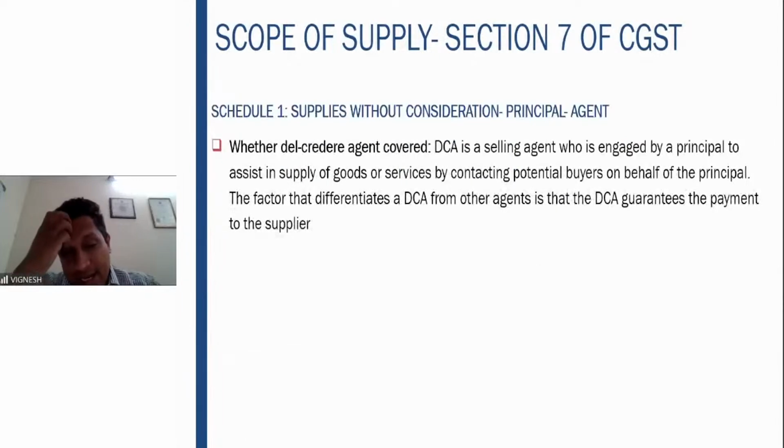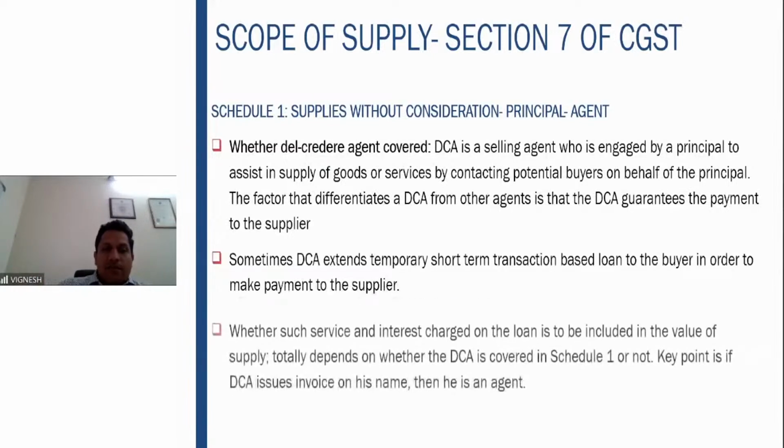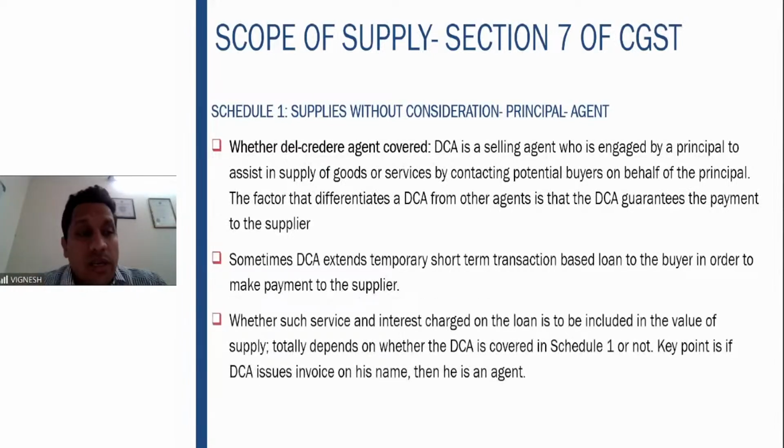Then, whether a del credere agent is covered. Who is a del credere agent? Where the agent guarantees the payment to the supplier. The main difference between a del credere agent and other agents is that the DCA guarantees the payment to the supplier. Sometimes the DCA also gives a short-term loan to the buyer in order to make the payment to the supplier.